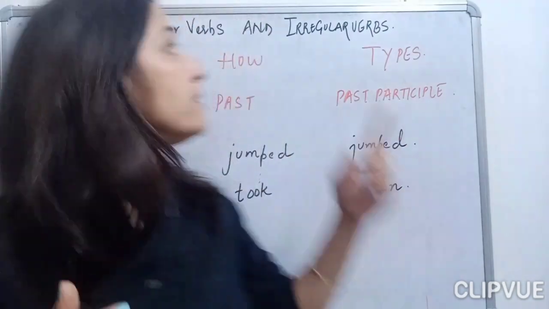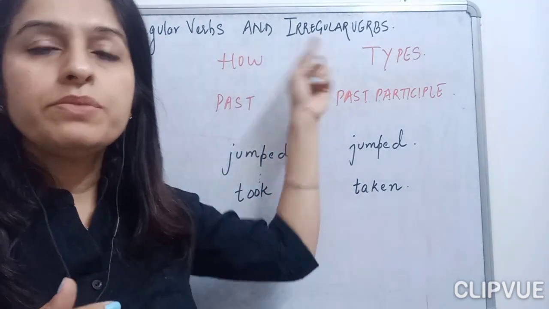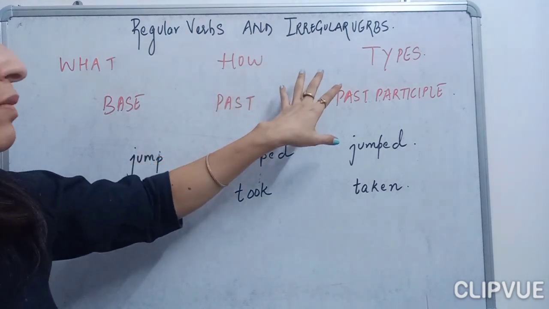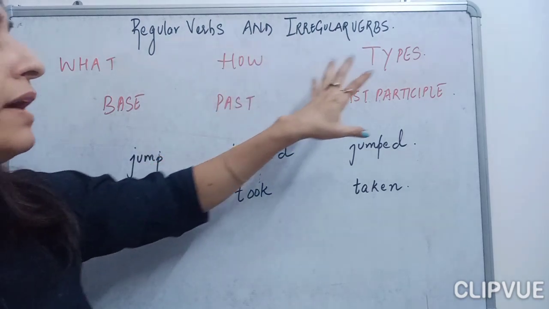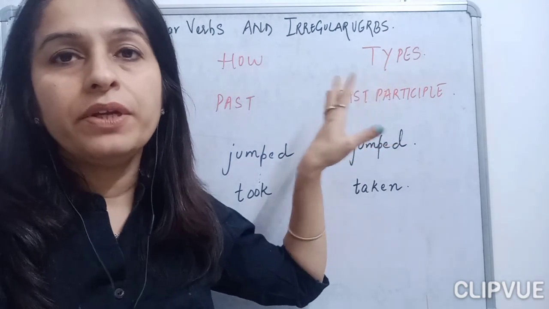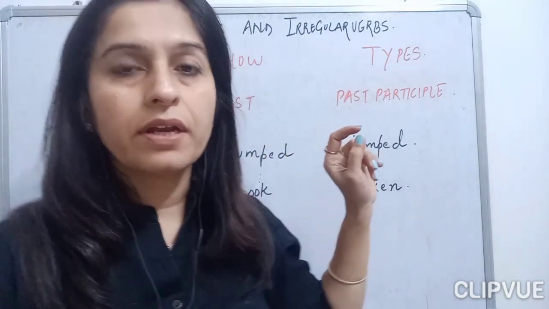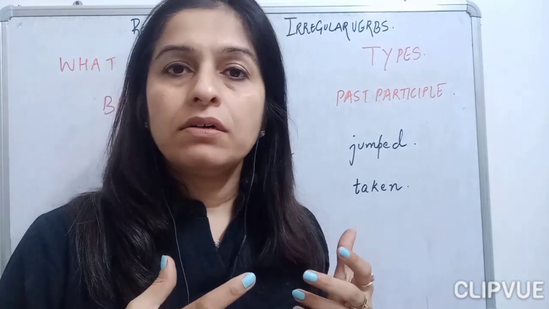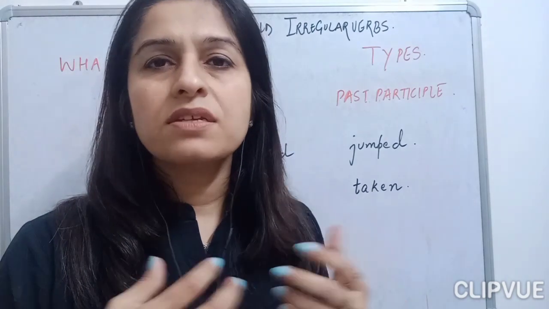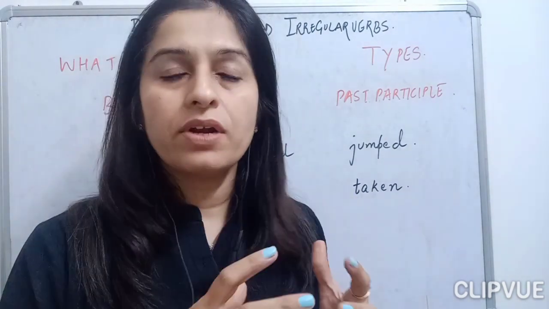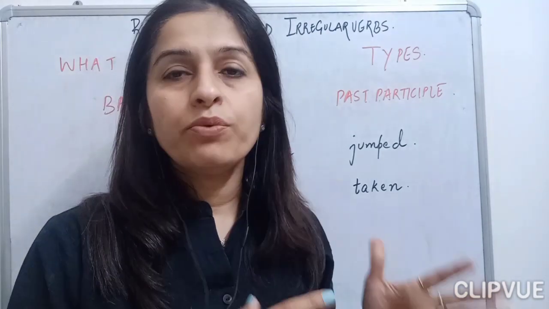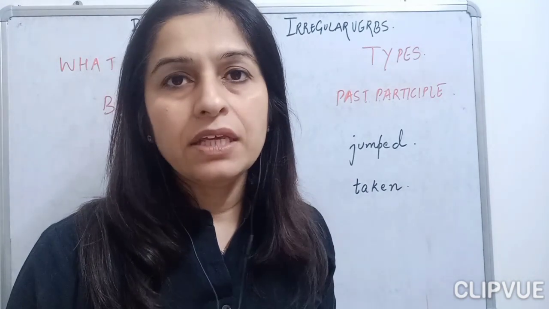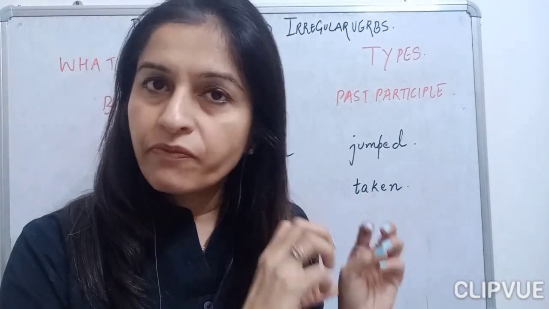In this grammar topic, the regular and the irregular verbs, we will be studying what regular verbs and irregular verbs are, how they are formed, and what the different types of regular and irregular verbs are. Children, when we do tenses, or when we start doing the verbs part, the transitive, intransitive, active and passive, we generally face such kind of problems. So if you go through this concept carefully, you will never find any issues with these verbs.